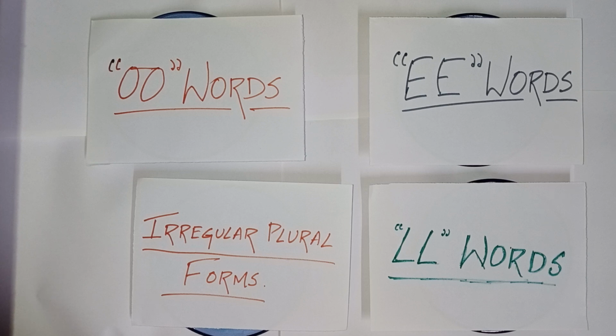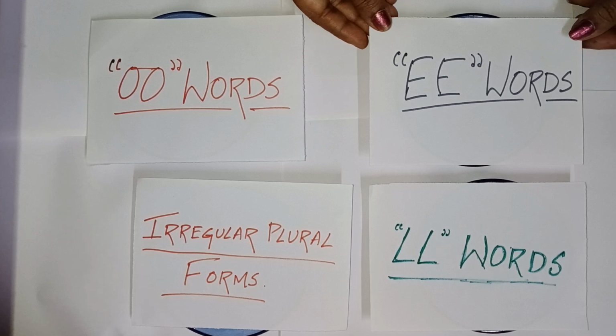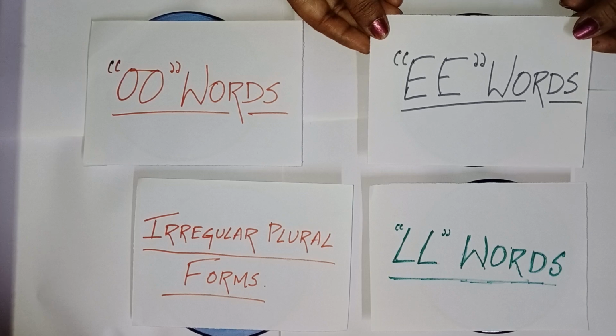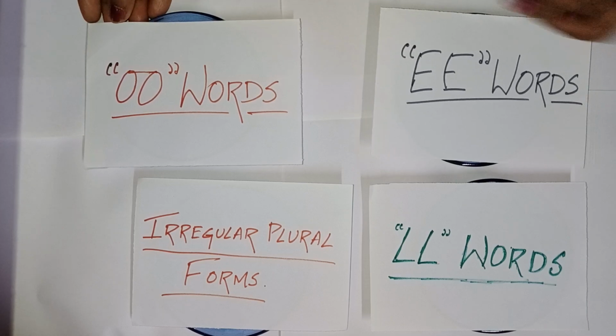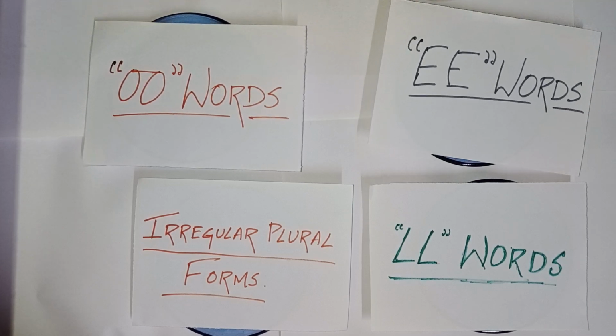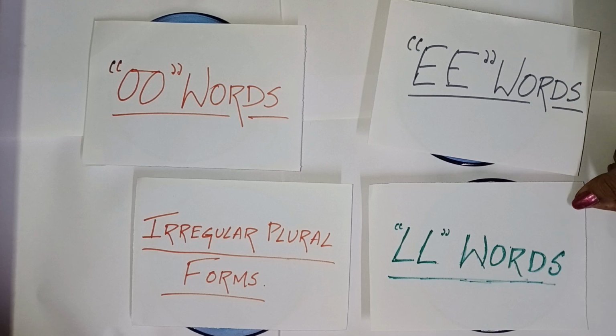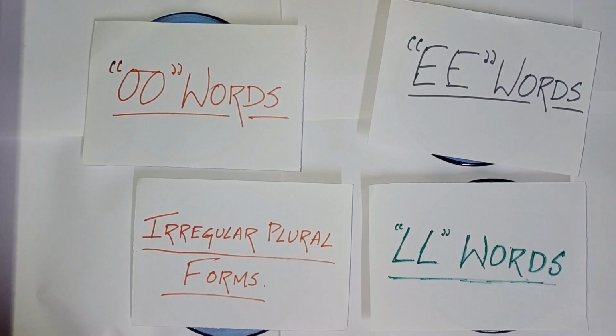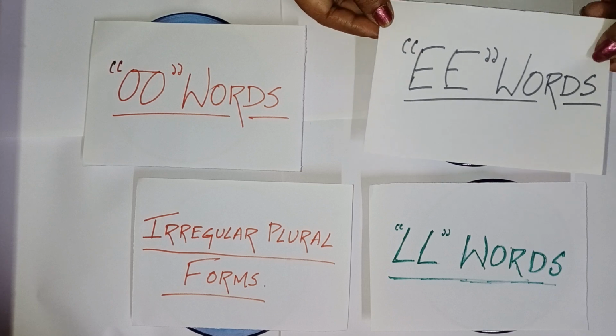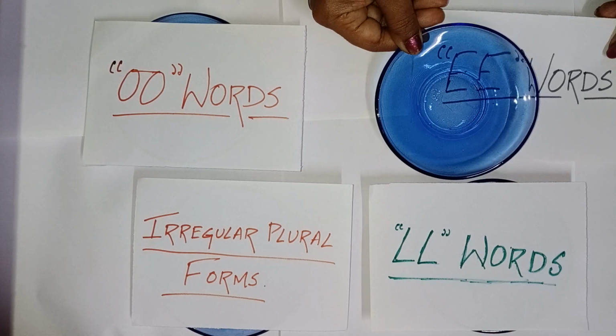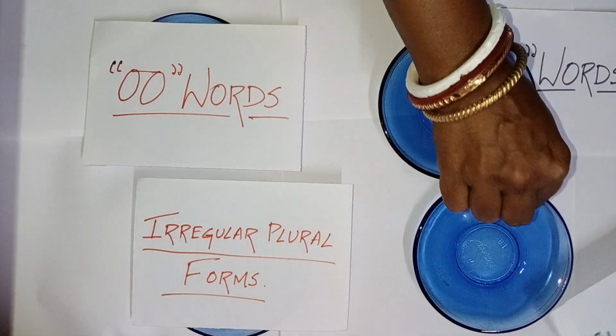Today in this class we will do an English activity. So just see what I have written. This is double E words, this is double O words, this is double L words, and this is irregular plural forms. So now let me put this paper under this container. Okay, you see, children.